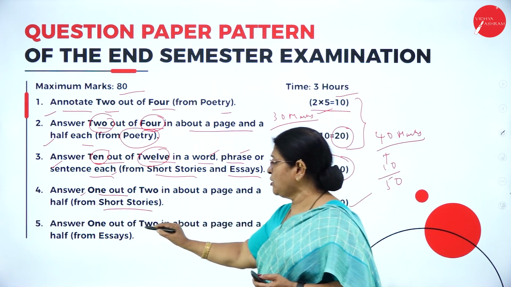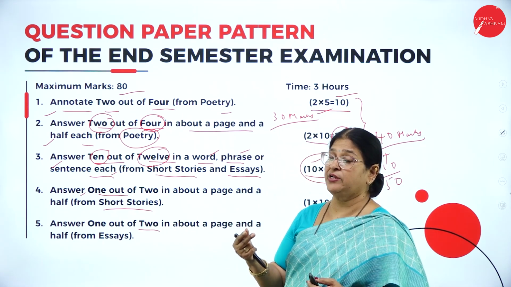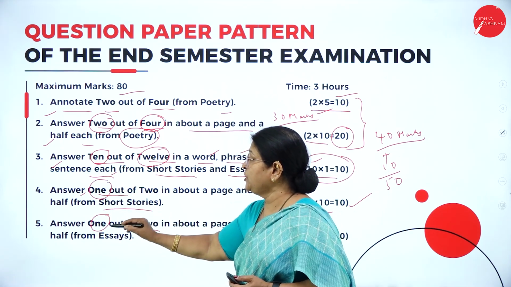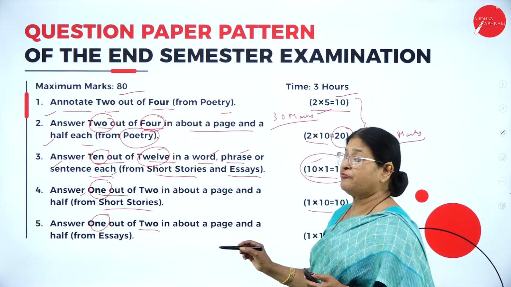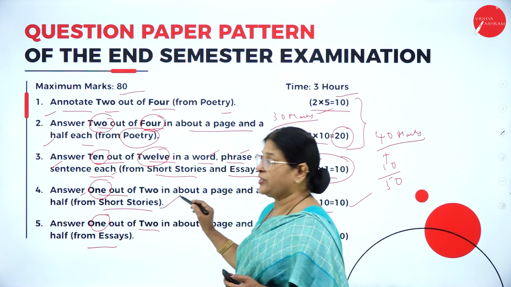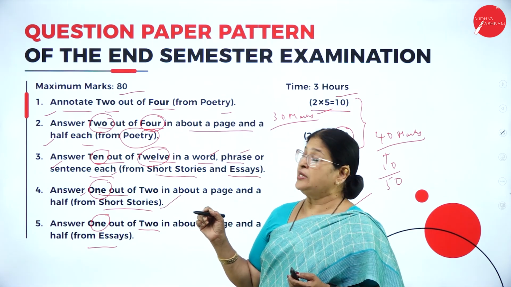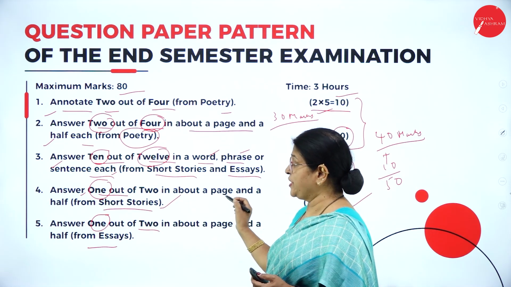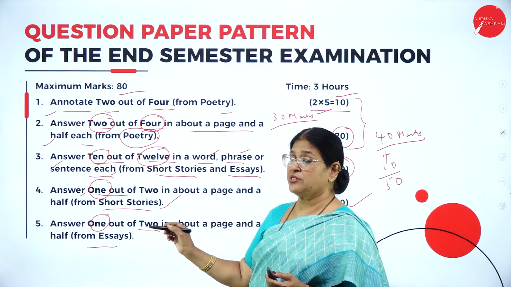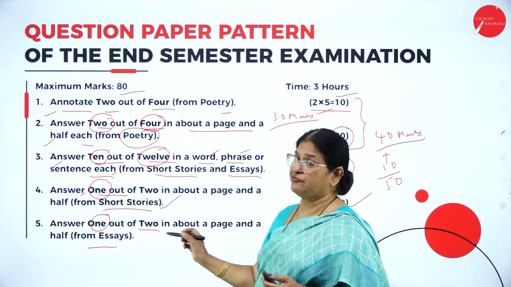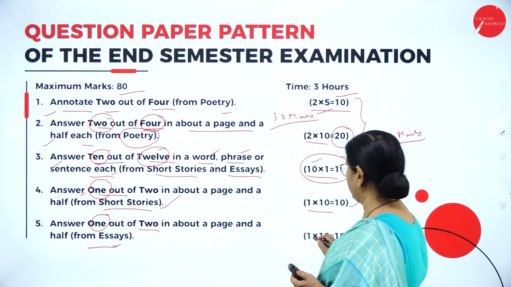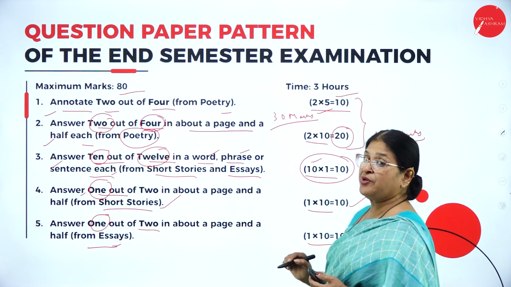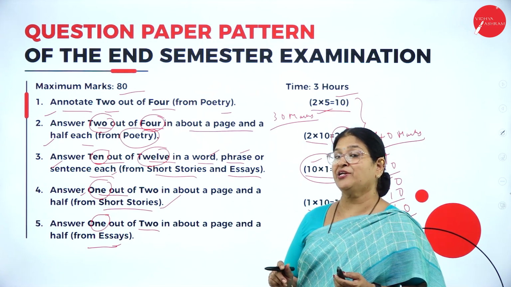Then answer 1 out of 2. So 2 questions will be given, but you are supposed to answer any 1. Here also 1 out of 2, and here also 1 out of 2. This is from the essay, this is from the story. So the 4th question is like that, you write about the short story in about a page and a half. And the 5th question, you have to write about a page and a half from the essays. Again the same, it is 1 into 10. So total it is already 60 marks. See, already it is 60 marks. So remaining is 20 marks.